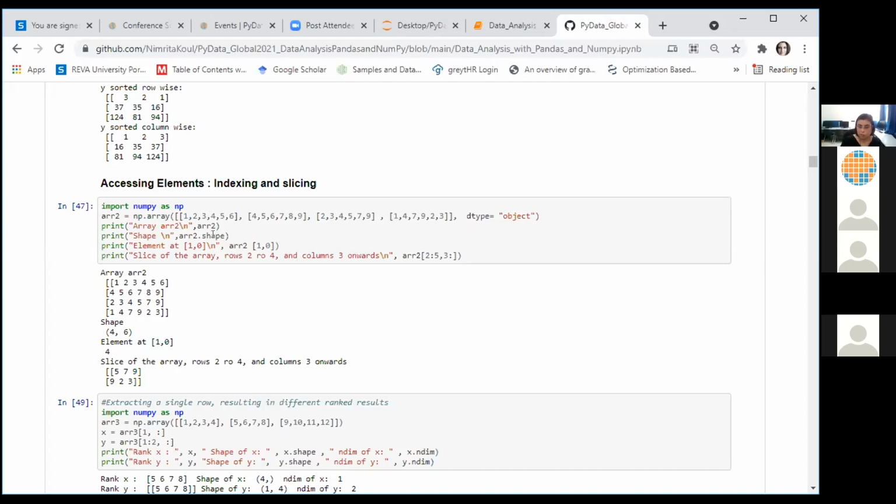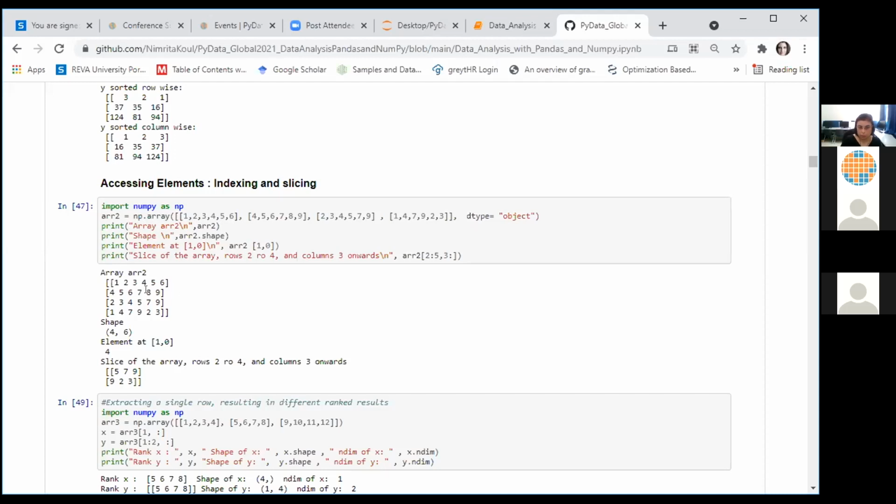We have printed its shape, and then I'm trying to access a particular element which is at index 1, 0. That means I want to access the element in row number 1 and column number 0. Just for the sake of completion, I would like to tell that row numbers and column numbers start at 0 in Python. So row number 1 actually refers to the second row in your array, and column number 0 refers to the very first column. When you execute this line, you will see your array like this. This array has 4 rows and 6 columns. The element at index 1, 0 is this.